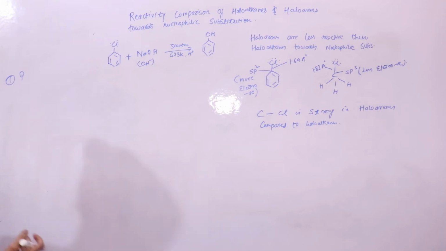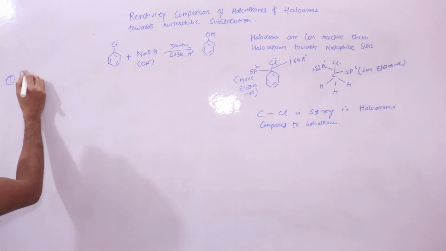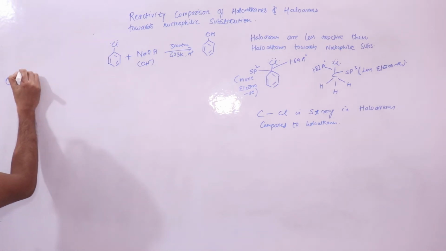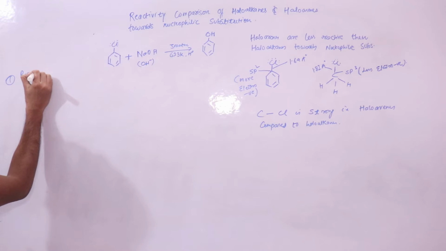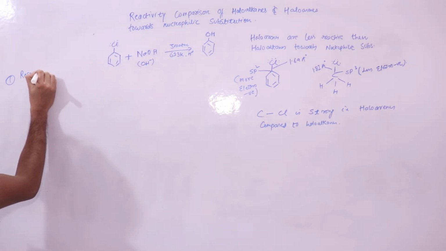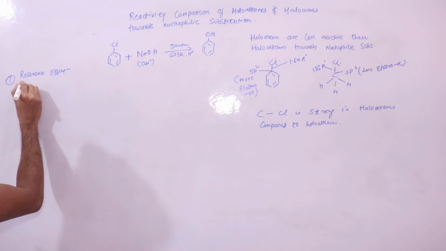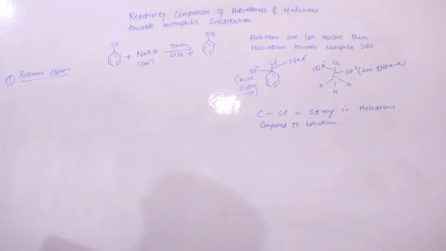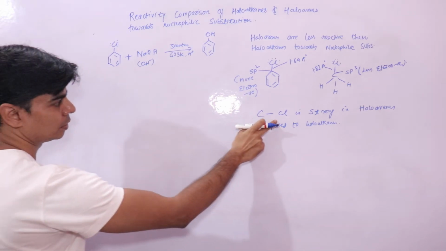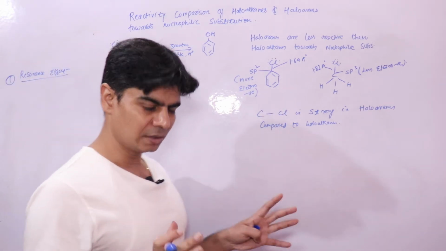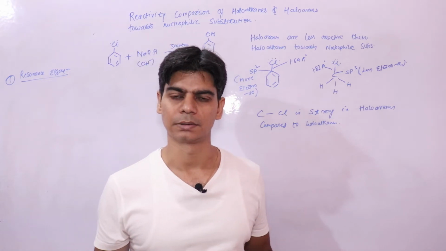Let's see why this bond is a stronger bond. The first reason is the resonance effect. As per the resonance effect, this bond in haloarenes develops a partial double bond character,